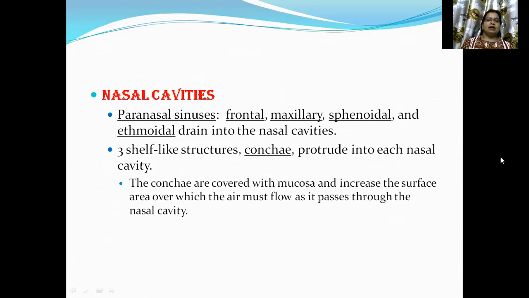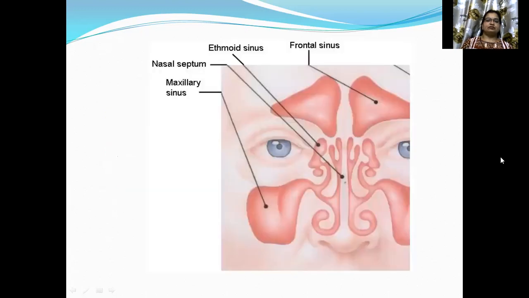Nasal cavities. The paranasal sinuses are frontal, maxillary, sphenoidal, and ethmoidal, and they drain into the nasal cavities. Three shelf-like structures, known as conchae, protrude into each nasal cavity. The conchae are covered with mucosa and increase the surface area over which the air must flow as it passes through the nasal cavity. Here is a diagram showing the frontal sinus, ethmoid sinus, and maxillary sinus.